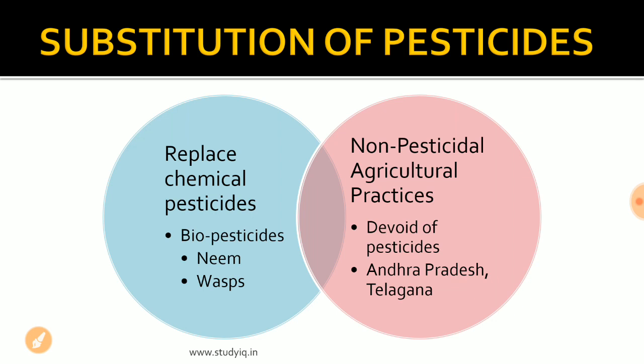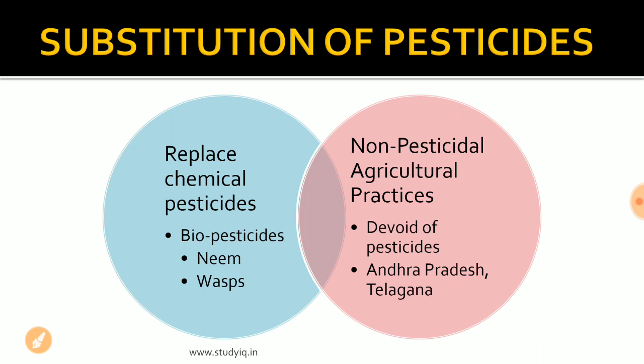Another step that the government can take is the substitution of pesticides. Currently, we are using large amounts of chemical pesticides like endosulfan or monocrotophos, but the government, as a part of sustainable agricultural practices, can replace the chemical pesticides with biopesticides. Biopesticides such as neem, wasp. So biopesticides are basically those pesticides that have some sort of microorganisms in them, or they have some sort of living properties.